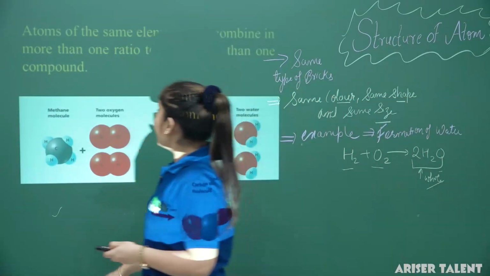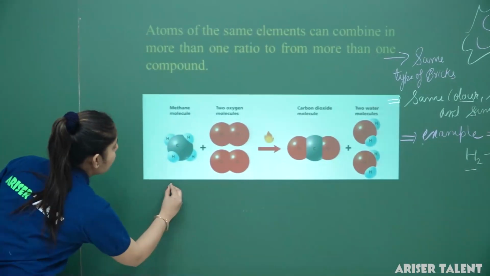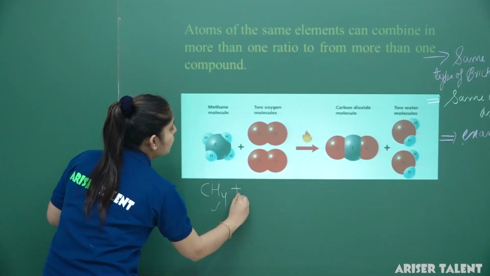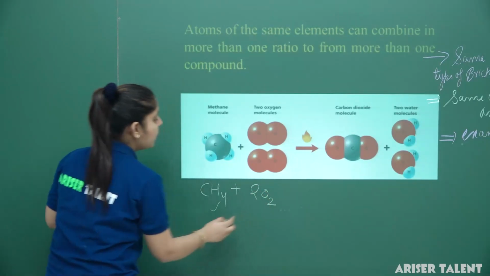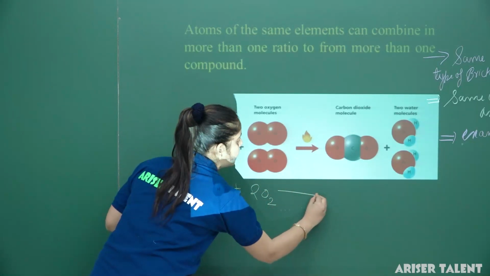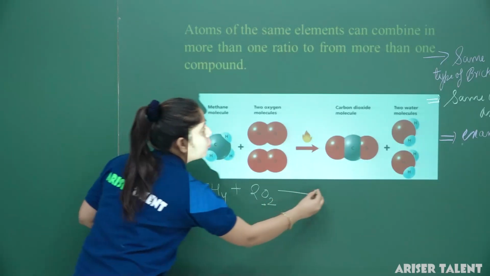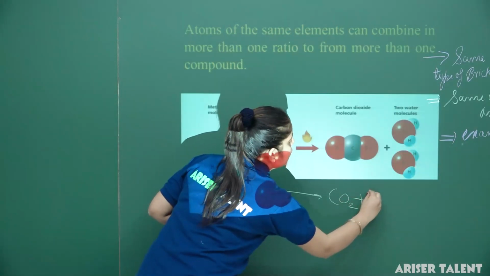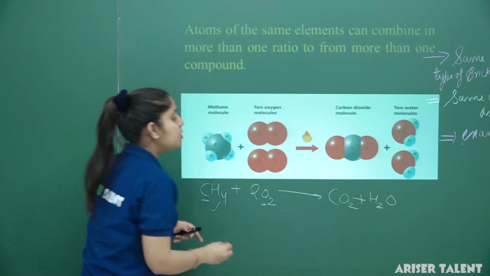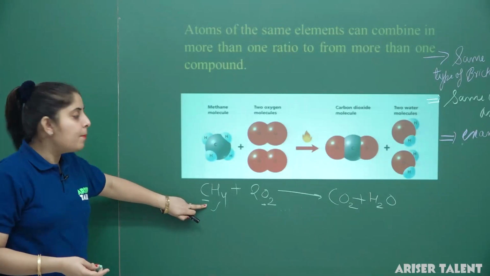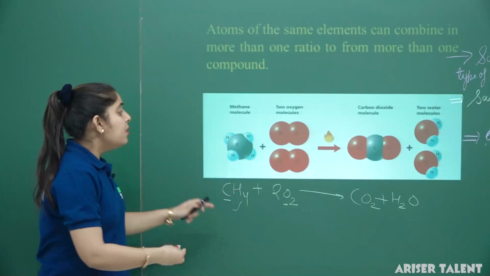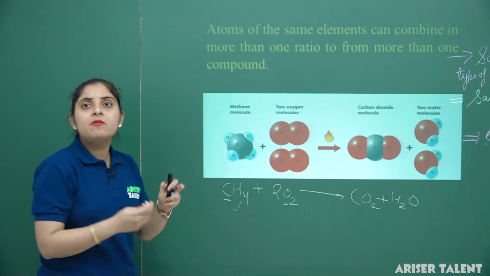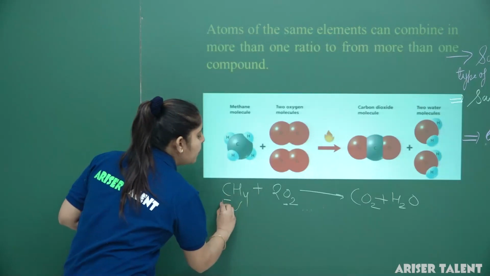The formula for methane is CH4. We have taken two molecules of oxygen, that is 2O2. In the product, C combines with O2 to give CO2 and two water molecules. So methane is a different compound, oxygen is a different element. It means two different elements or two same elements can combine in more than one whole number ratio to give a particular product.